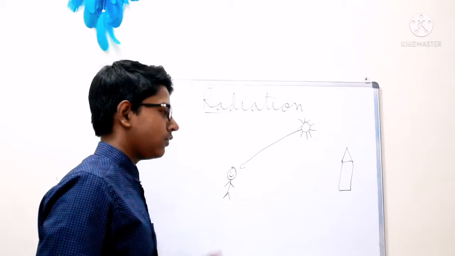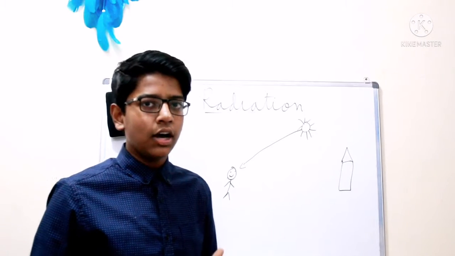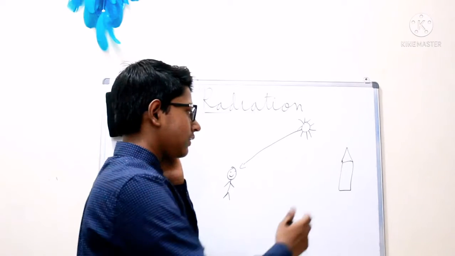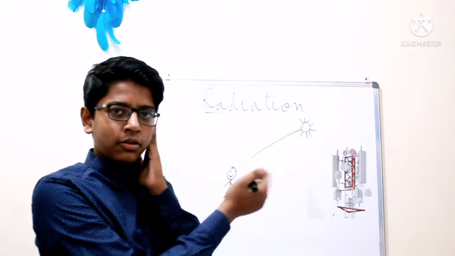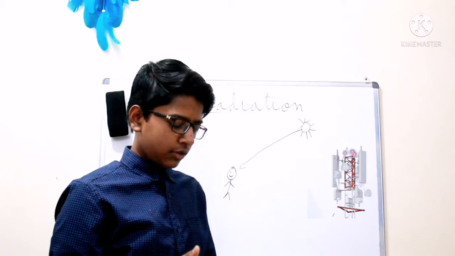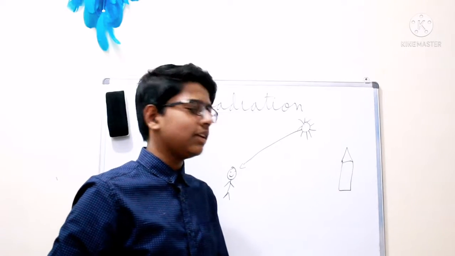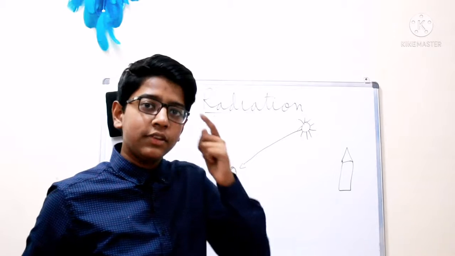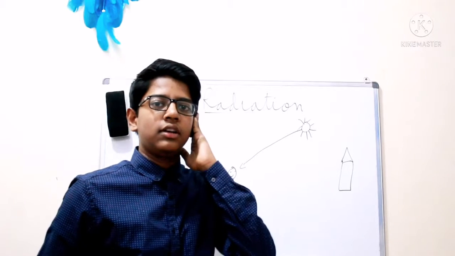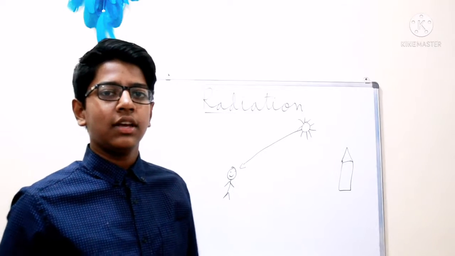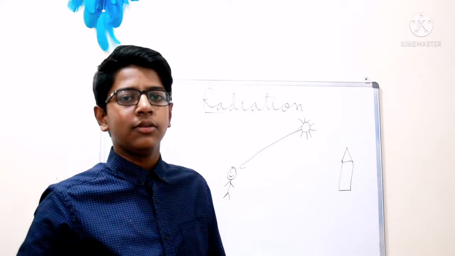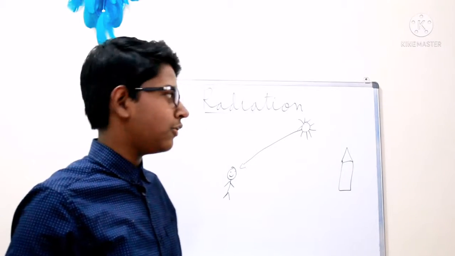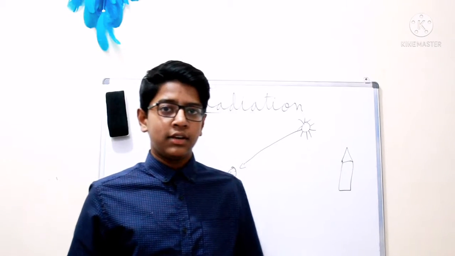Okay, some radiations are too harmful for us. You know how? For example, if I take the mobile and try to call someone, then the radiation works from the tower to my phone, and the mobile catches the radiation, and that type of radiation harms your brain. So don't talk on the mobile like this. You should take the earbuds, put them in your ears, and you can talk. That's safe for you. So I hope that you got to know about radiation.